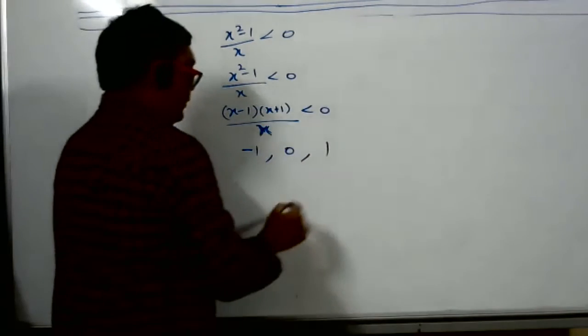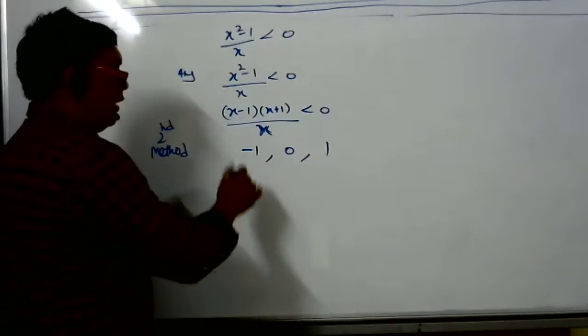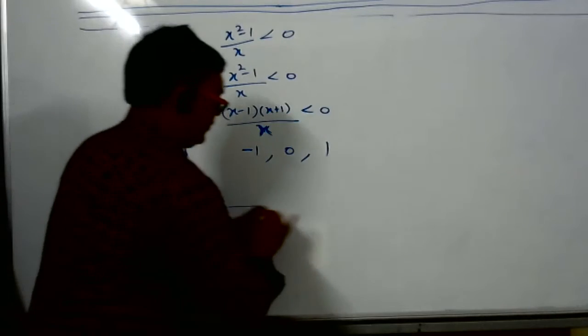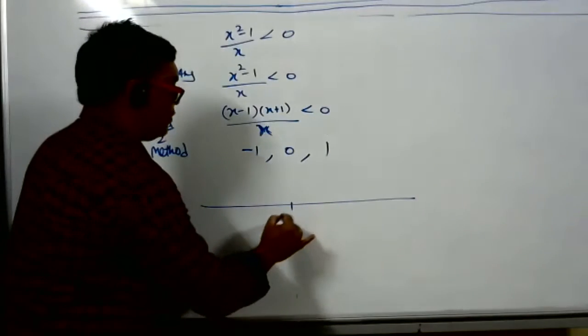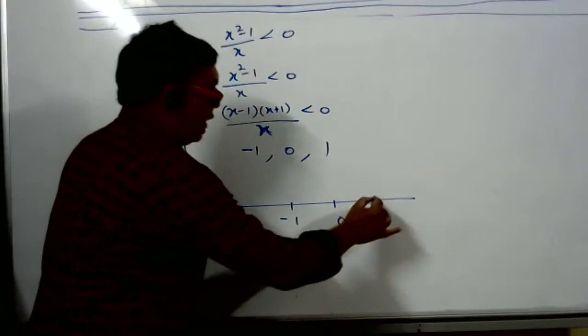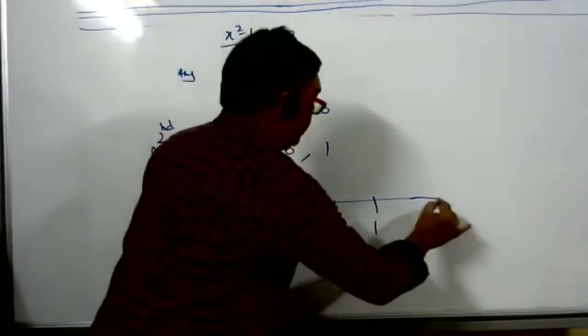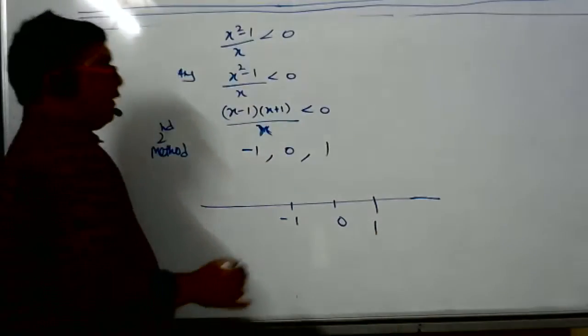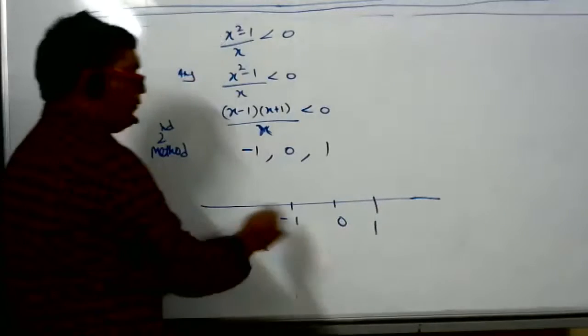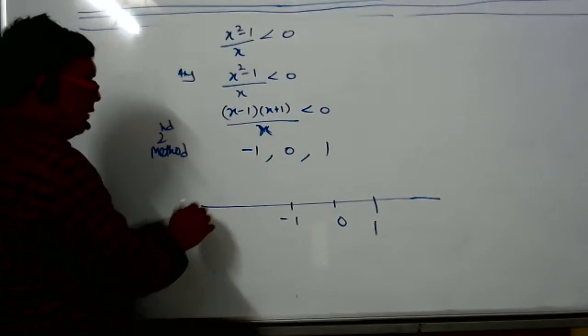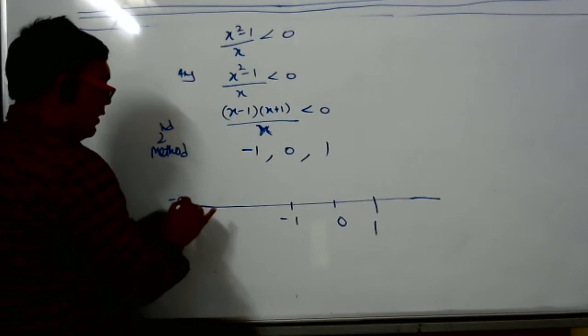0, 1. Then what do you do? 0 is the point of discontinuity. It's okay. So now minus 1, 0 and 1 you take. And what do you do? Take a number, since different intervals are there. One interval is from where to where, student? Tell me. Minus infinity to minus 1.